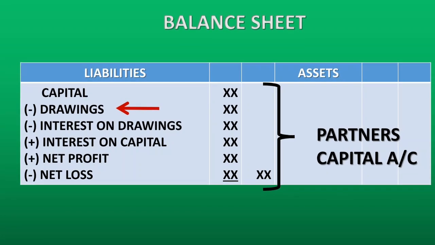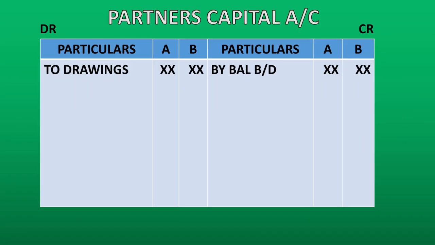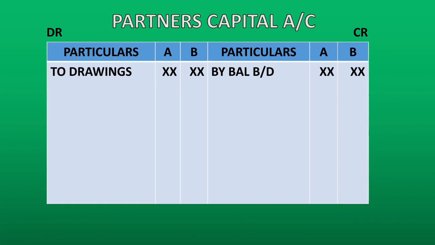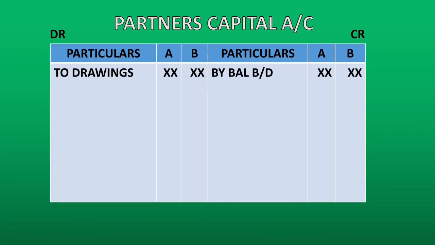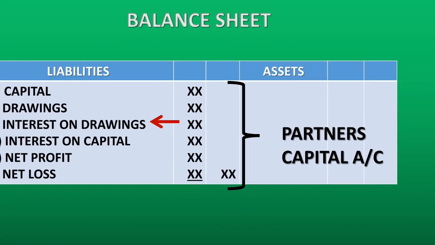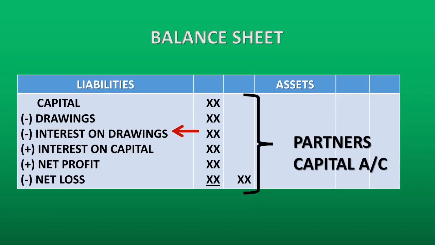Next, drawings which we minus from the capital, we write it to the opposite side of capital, that is to the debit side. Since we minus it, we write it to the debit of capital account. Interest on drawings also we minus from the capital.